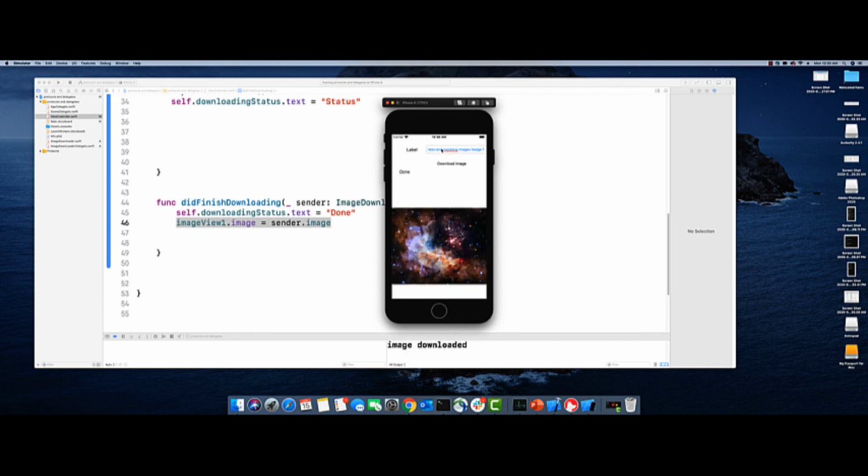I'm going to download this image. See, the UI is not frozen. The status label was changing continuously and the image was downloading asynchronously. So that's the advantage of using protocols and delegates.